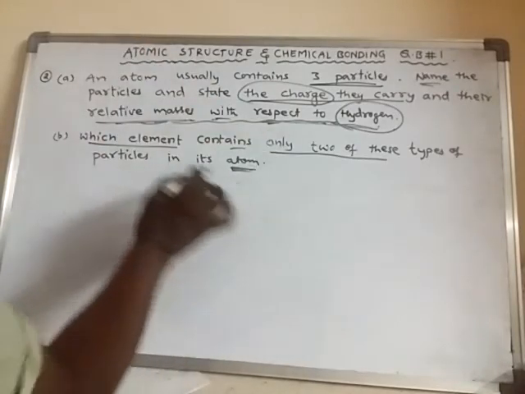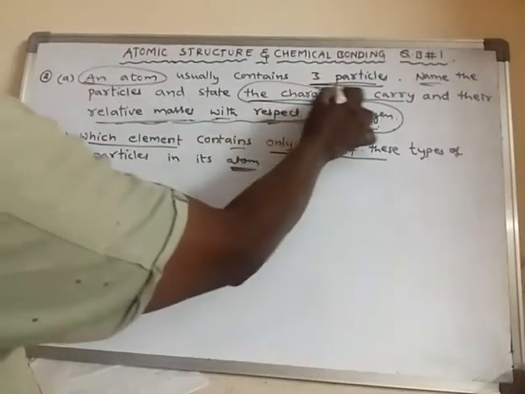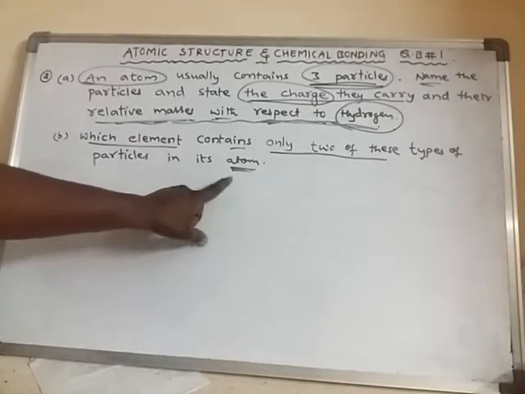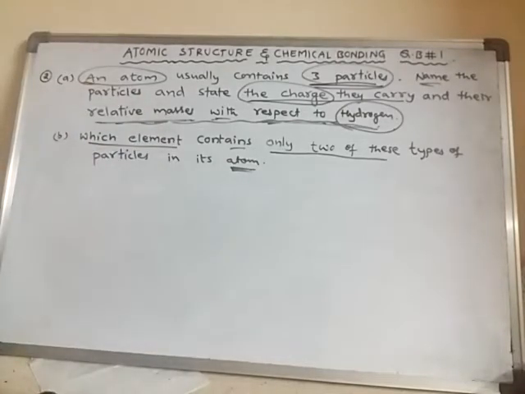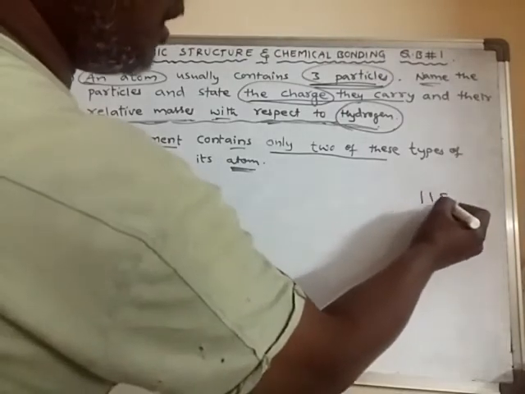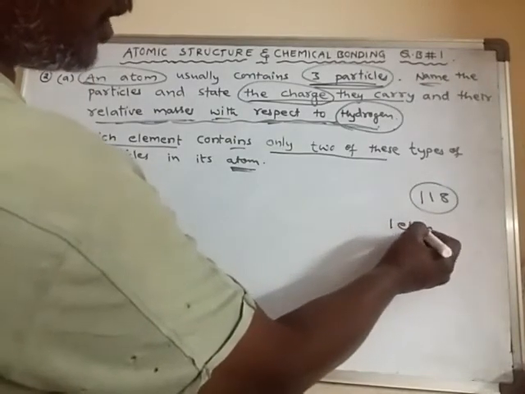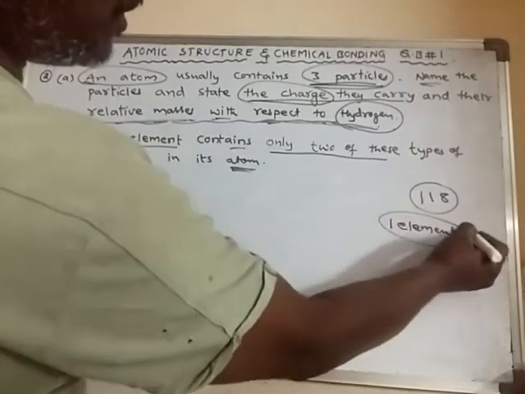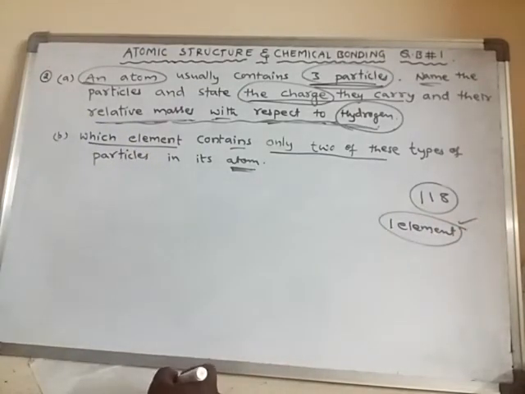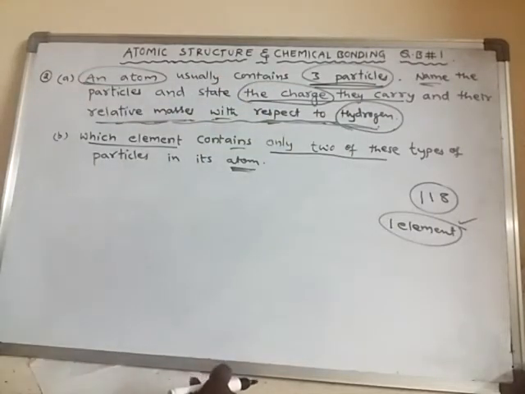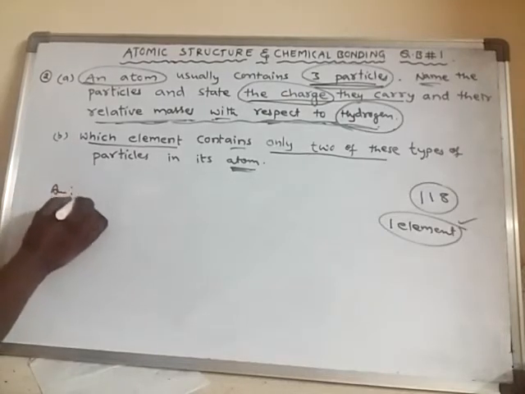Altogether, in general, an atom is said to have three different types of particles, but the atom of only one element is different. Altogether there are how many elements? 118 elements. Out of 118 elements, the atom of only one particular element will not have these three particles. It contains only two particles. What is that atom? Hydrogen. So the answer to this question is hydrogen,